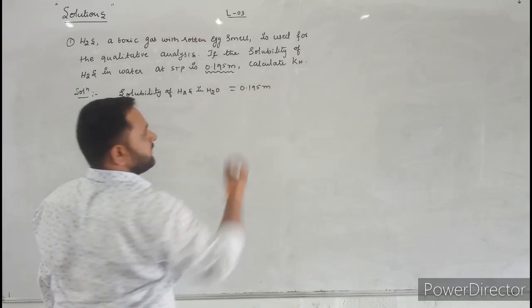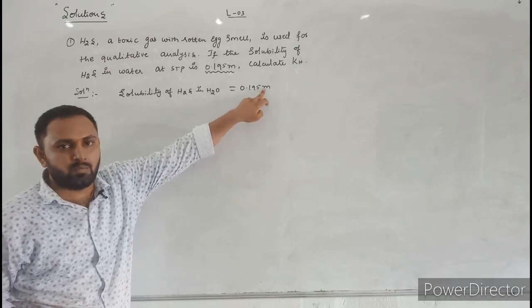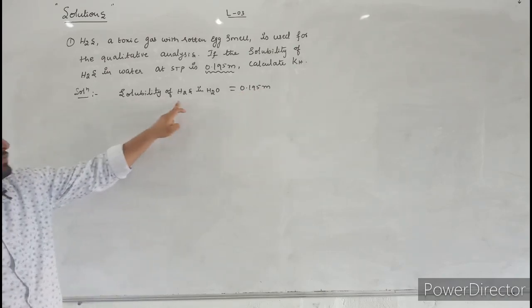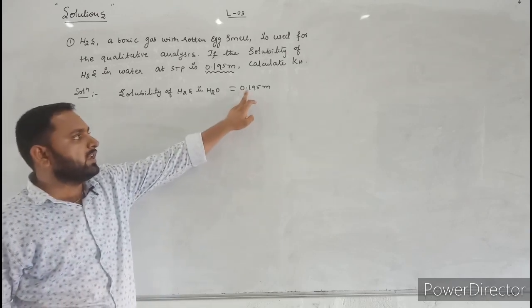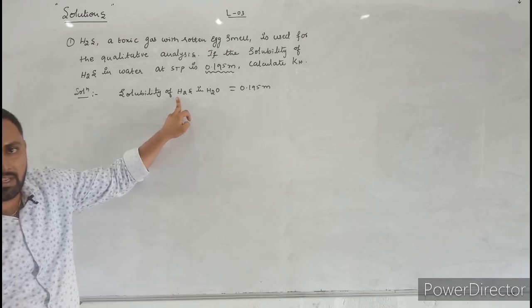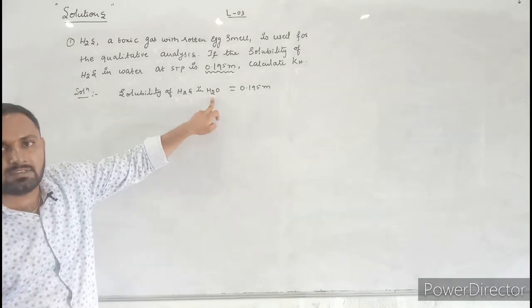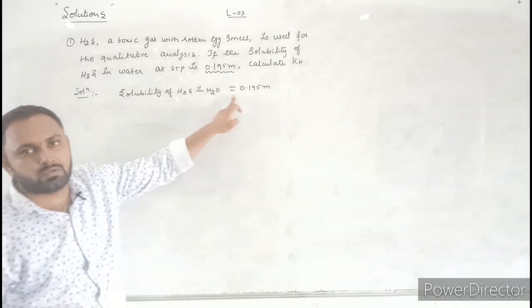0.195 molarity. Now tell me, what is the meaning of 0.195 molarity of solution of hydrogen sulfide in water? That means 0.195 moles of hydrogen sulfide is dissolved in how many grams of solvent? 1000 grams or 1 kg of solvent.